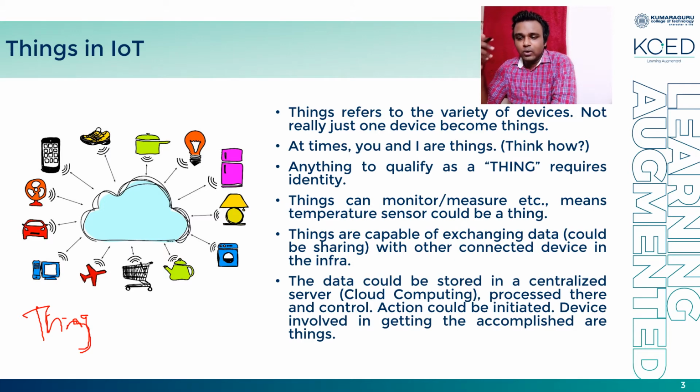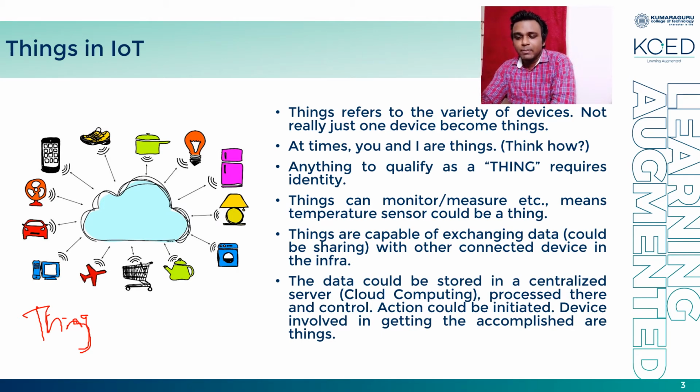Anything to qualify as a thing requires an identity. I'm working on a certain IP platform and you are working on a certain IP platform, so my identity is that particular IP platform, and I can refer to myself as a particular thing. A thing can monitor, measure, etc. A temperature sensor could be a thing.